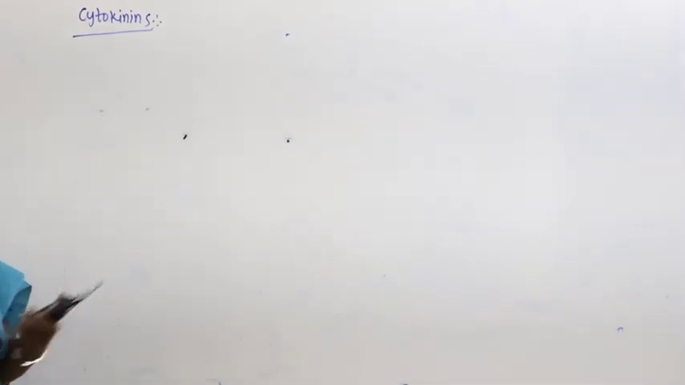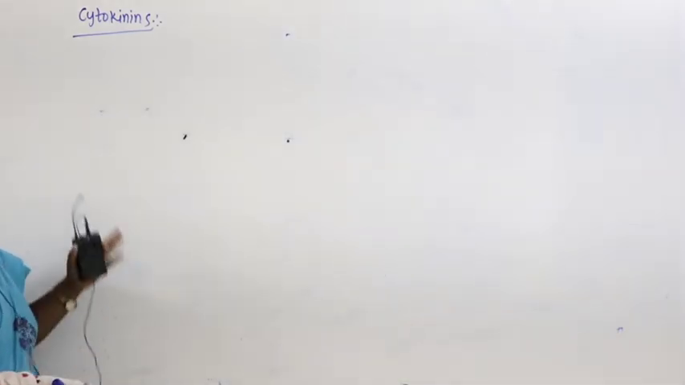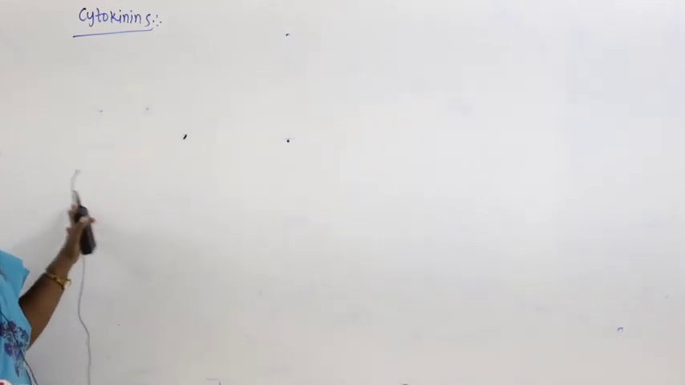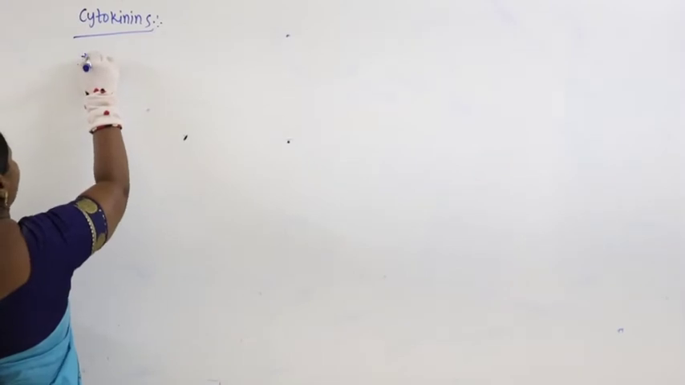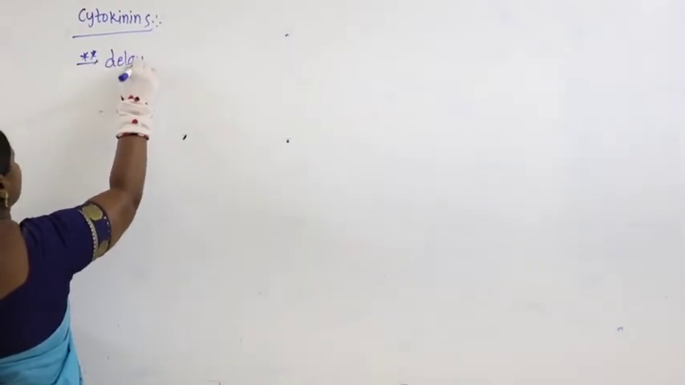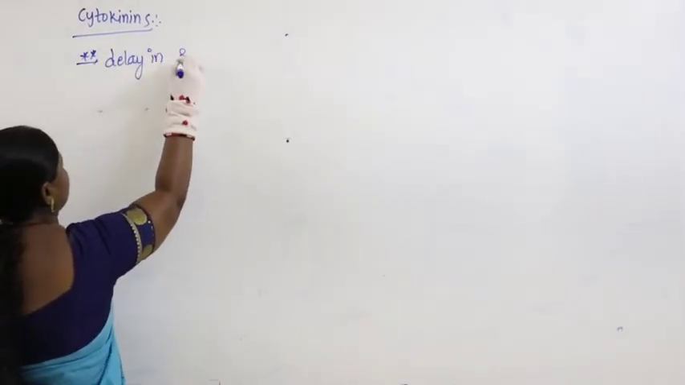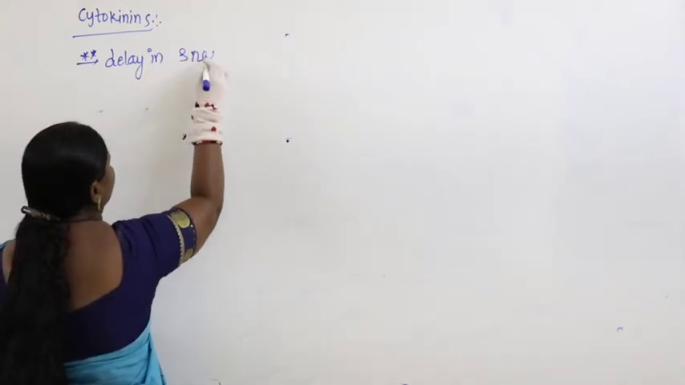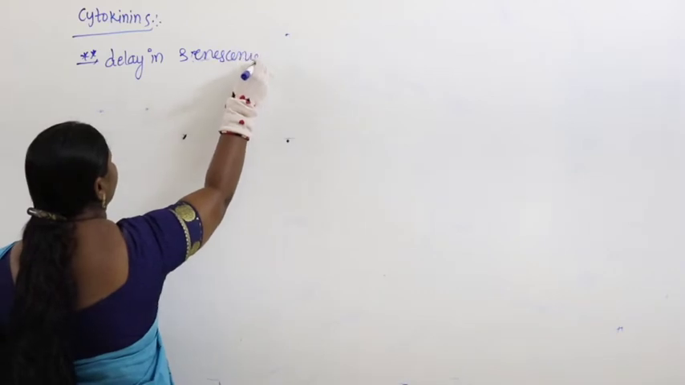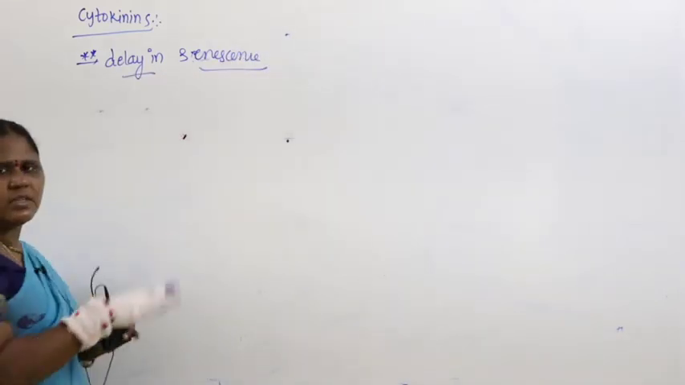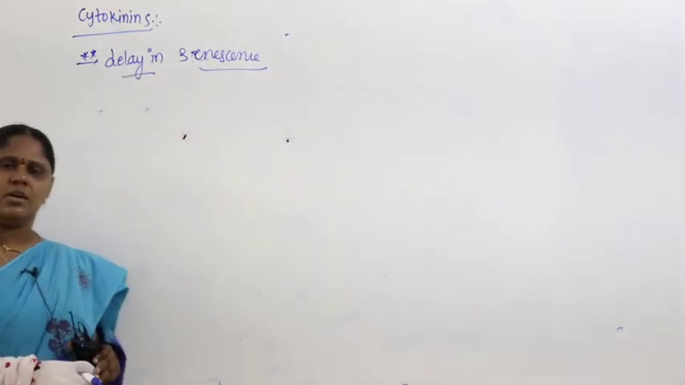Now we have discussed a few things about cytokinin. If you take cytokinin, there are some common points, as I told you. What is a common point here? It causes delay in senescence. What is the meaning of delay in senescence? Senescence means the aging process.